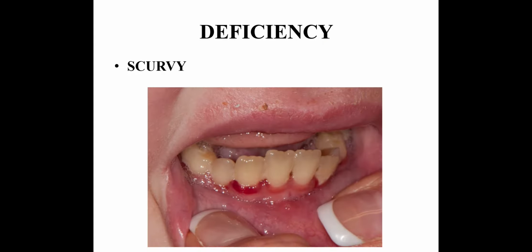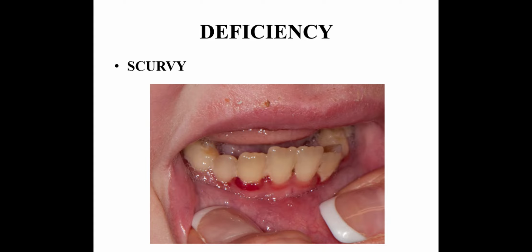The next deficiency disease, caused by the lack of vitamin C, is scurvy. In scurvy, as you can see in the picture, there are bleeding gums, swelling, and the body becomes fatigued and weak.